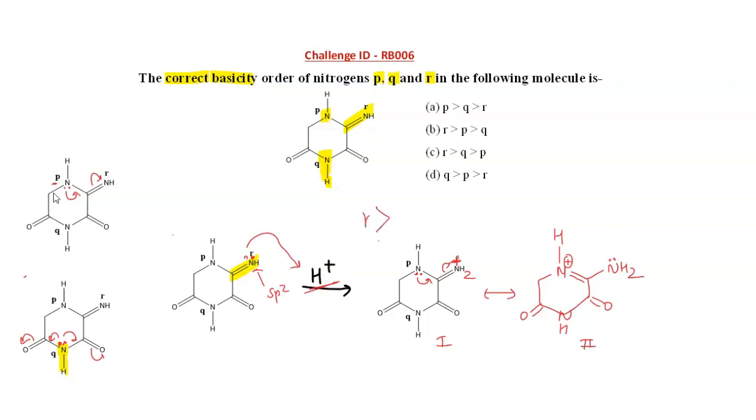Then the p nitrogen is involved in resonance. The q nitrogen is also involved in resonance, and since the q nitrogen is involved in resonance two times, it is the least basic. So the next will be p and the next one will be q. So this would be our answer. For this question, answer B is the correct option. Thank you very much.